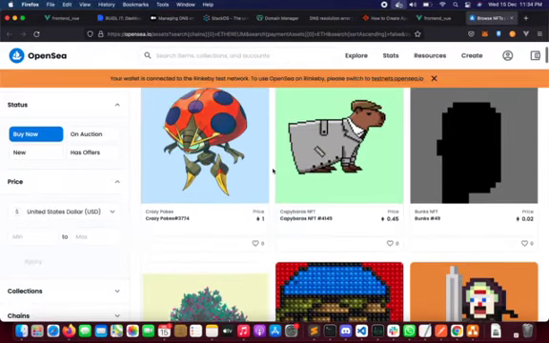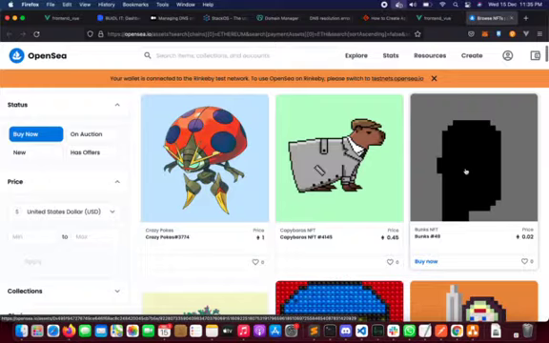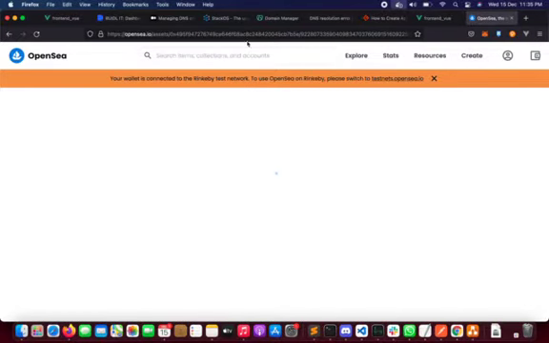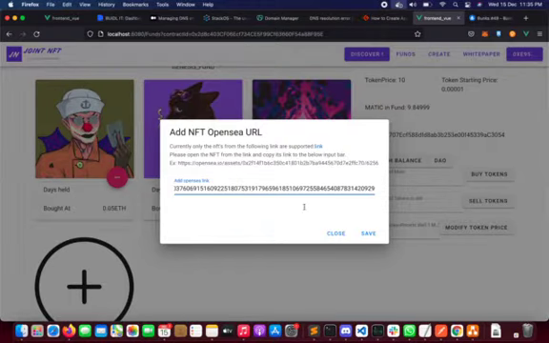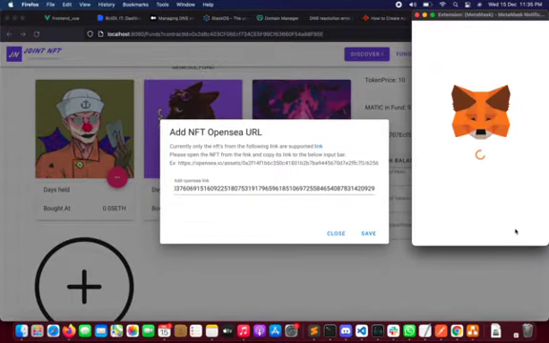Suppose the fund manager wants to buy this particular token, he can open this, take the link and provide it over here. Through the OpenSea API, we can fetch all the required details of the NFT and make the buy happen for the fund.